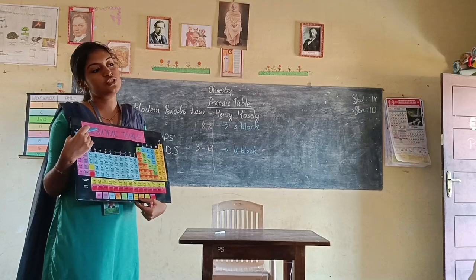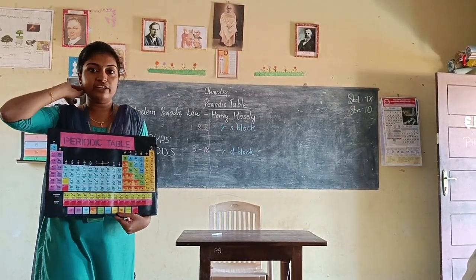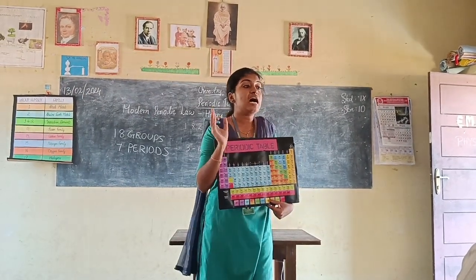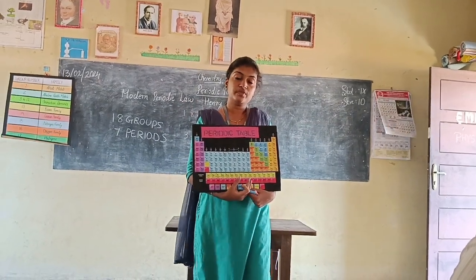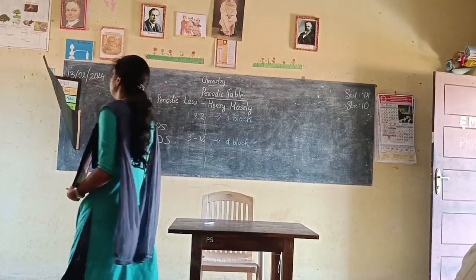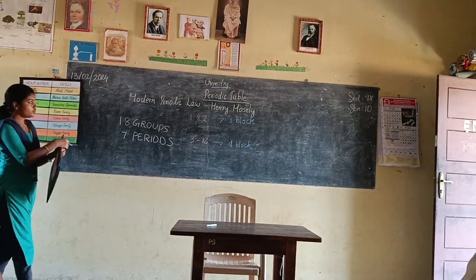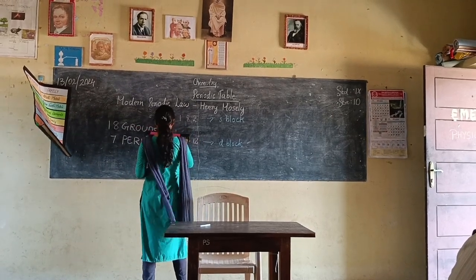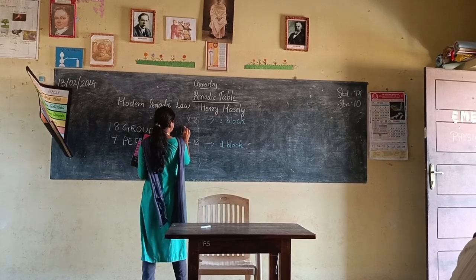What are the specialties of noble gases? They are stable and unreactive. They have a completely filled valence shell orbital, so they are unreactive or stable. They are called inert gases or noble gases. So group 18 elements are called noble gases. So we can write from group, which group? 13 to 18.